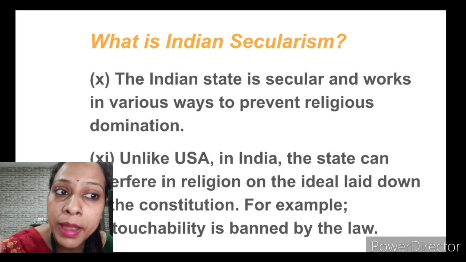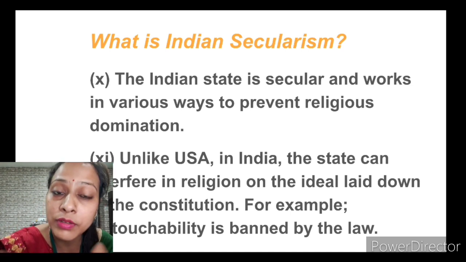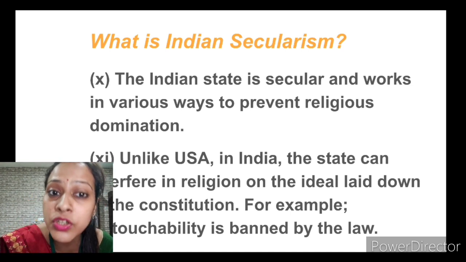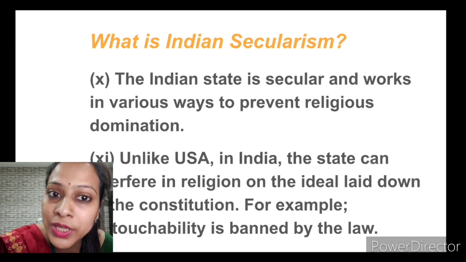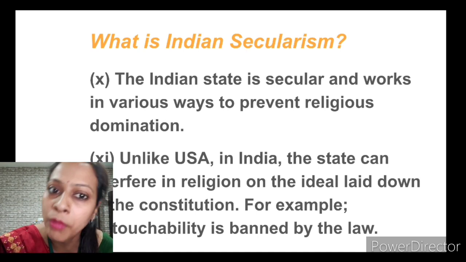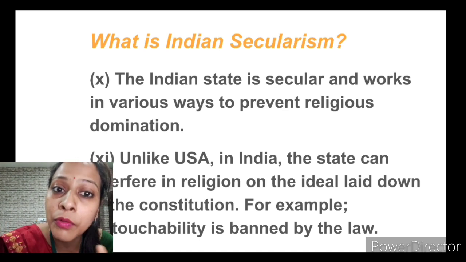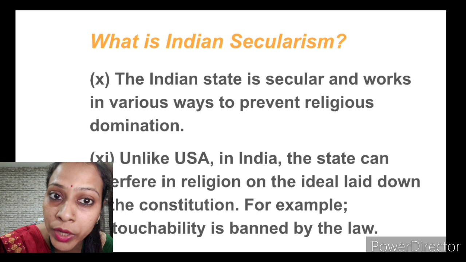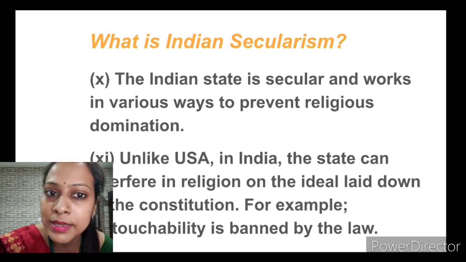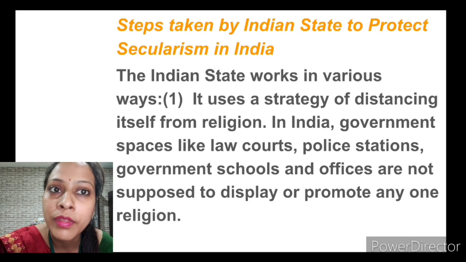It was completely banned by law. So the state can interfere in issues which are socially not acceptable, but basically the two remain separate. When ill practices are going on in society, the state can interfere.